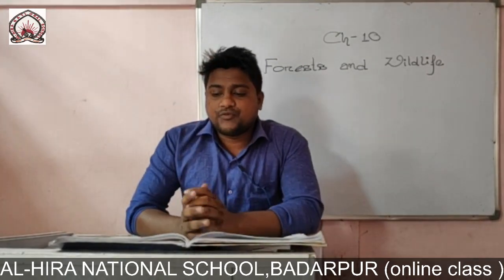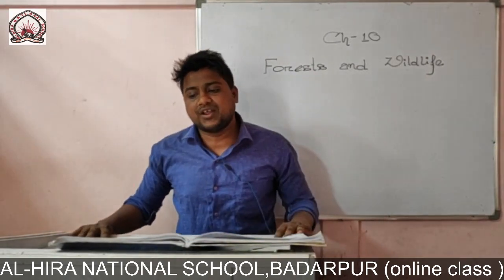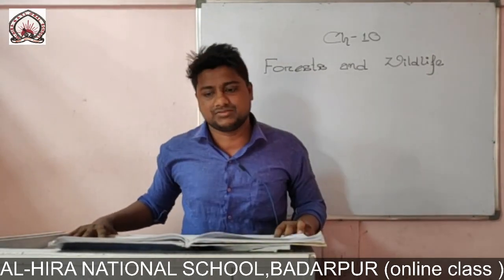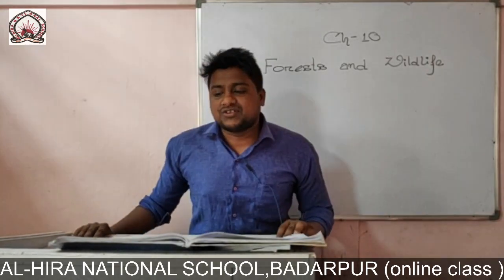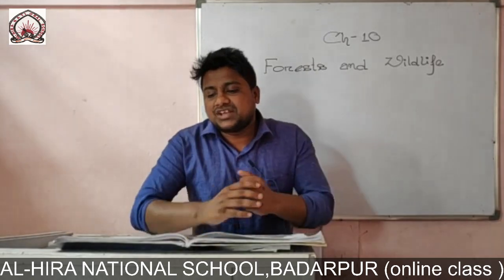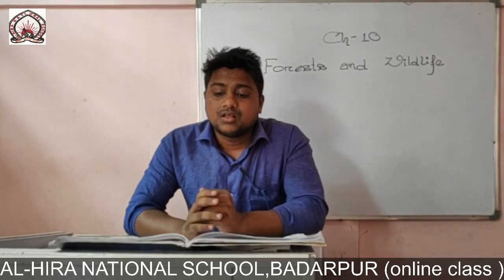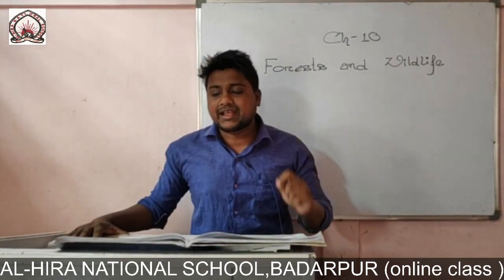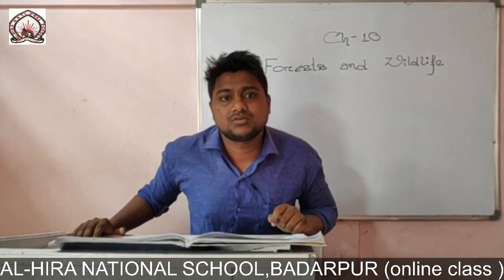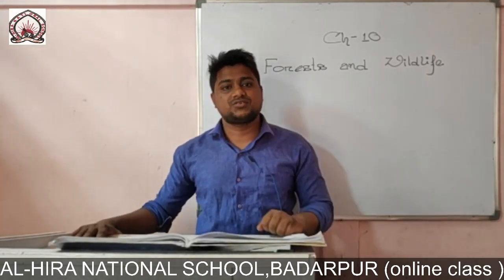Fourth, thorny forest. These are the desert forests. We can say that thorny forests are found in the dry areas. That is why it is also called the desert forest. States like Punjab, Rajasthan, Madhya Pradesh and Gujarat have these thorny forests. Trees like khejri, babul, date plums we can find in this forest.